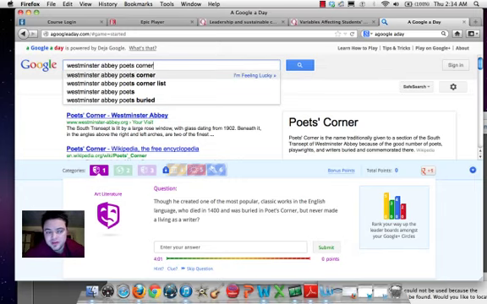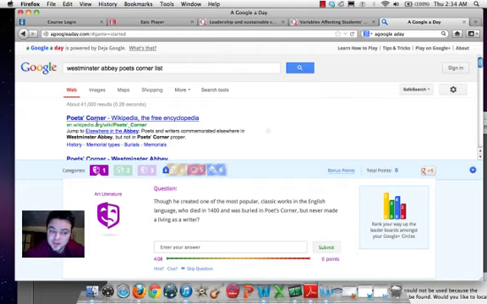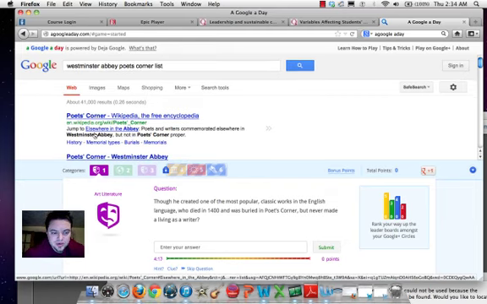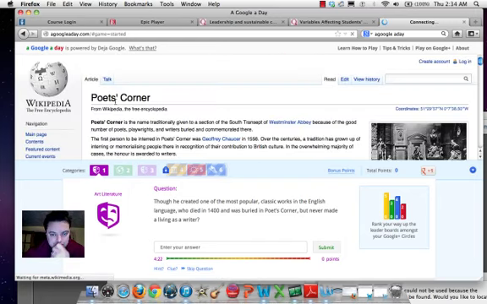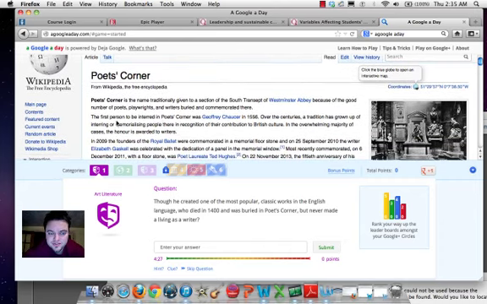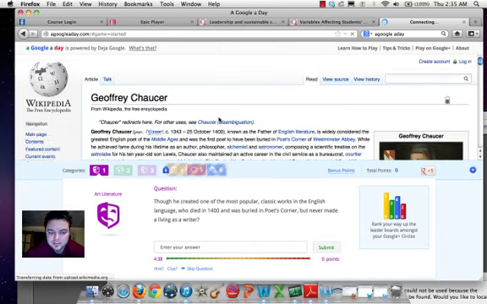All right, and Google helps us out here because I was typing Poets' Corner and now they have a list. So let's see what this comes up with. Again, it's Wikipedia, so it's open to interpretation. Other people can add stuff to it. But we're going to go ahead and check it out. All right, so again, the same information. And it says the first person to be interred is Geoffrey Chaucer. So let's find out a little bit more about this poet named Geoffrey Chaucer.